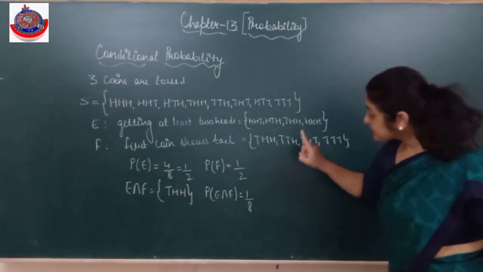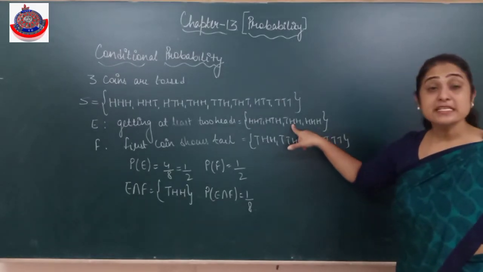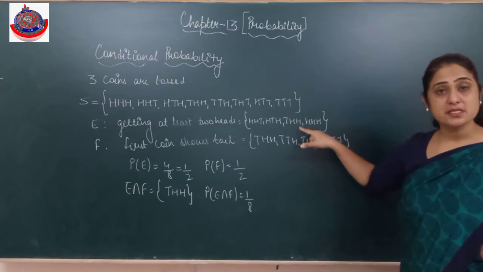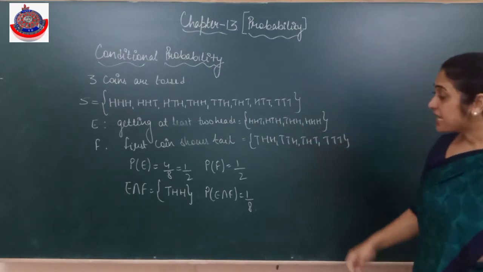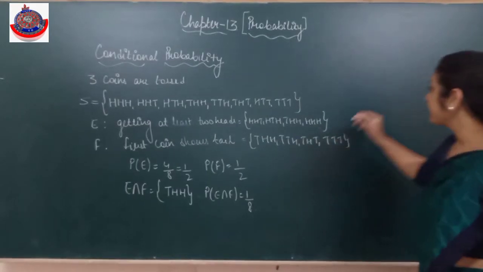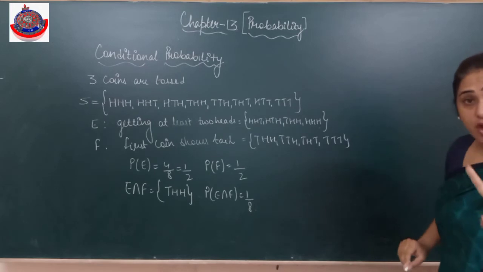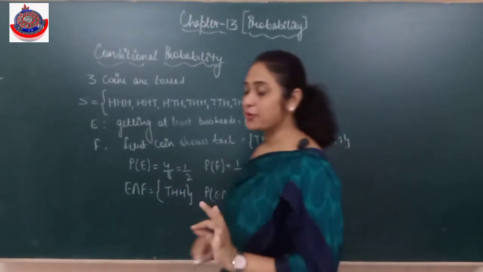Is it clear? He says now find the probability that we get at least 2 heads. That means for E the sample space has become this. Now from this I need to find out, that means F has already occurred and I need to find the probability of E. Now how do we write it, look carefully.